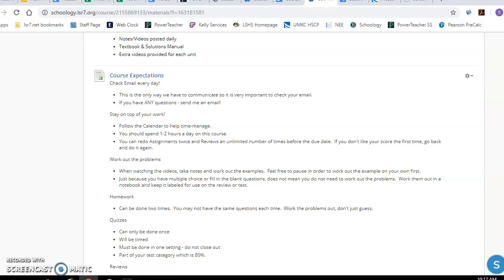Plan to spend 1 to 2 hours a day on the course, so I will post things ahead of time. You will be able to work ahead to some extent. Now I won't have the whole first semester there right now, but pretty much the whole first chapter is there, so if you need to work ahead, feel free. Work out the problems and the notes, so when you watch the video of the notes, take notes, work out the examples, pause it if you need to.